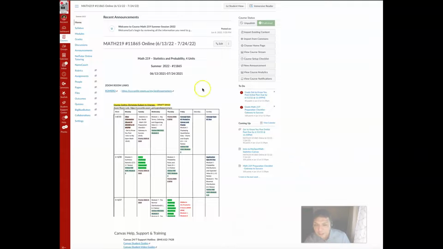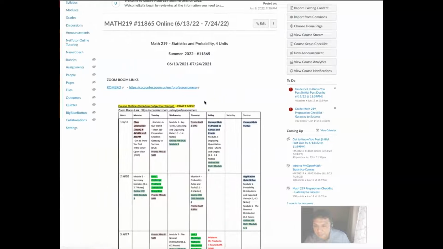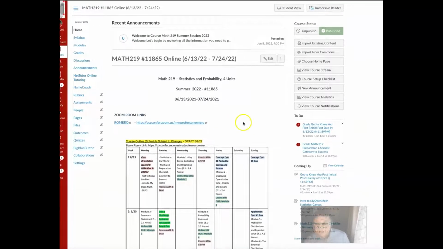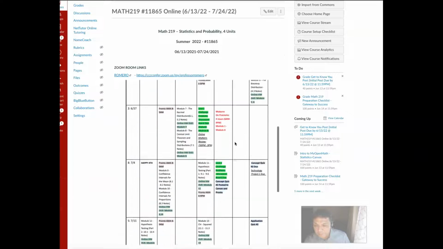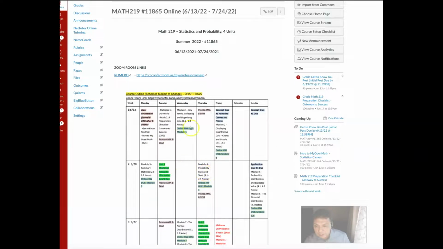So let's go ahead and highlight all the things. I won't spend a lot of time on everything. You could read everything. So when you get to Canvas, here's our course homepage. The calendar is right up front, so you'll know when everything is due and any assignments or activities that are going on within the class. So go ahead and review that, please.